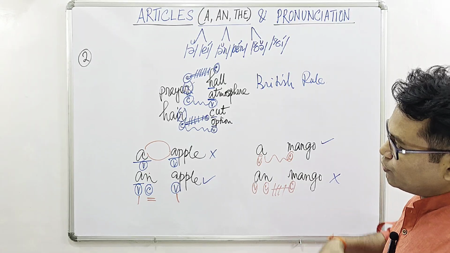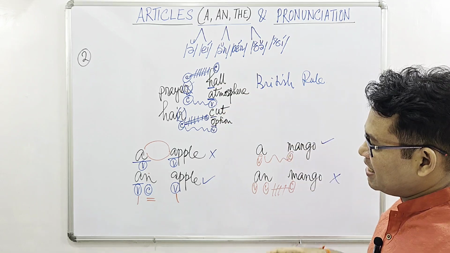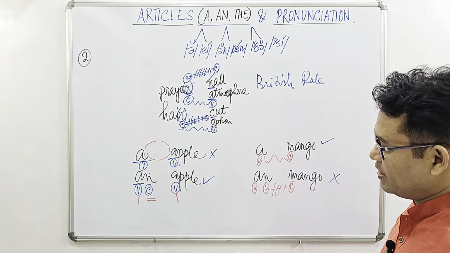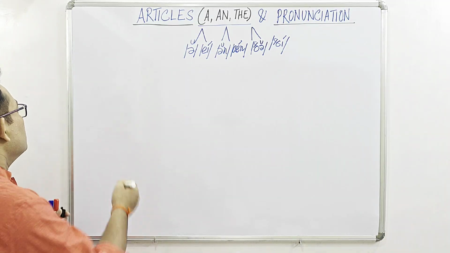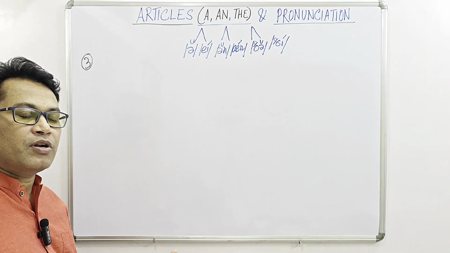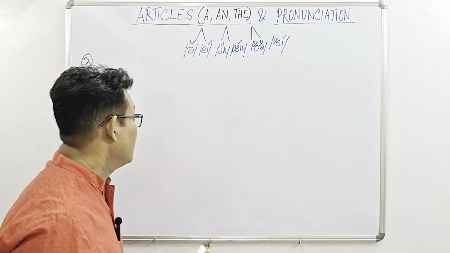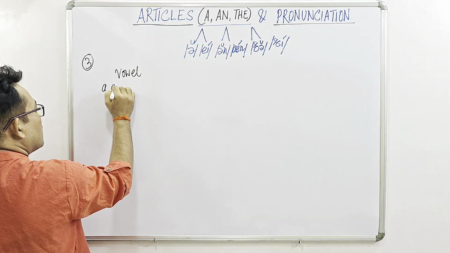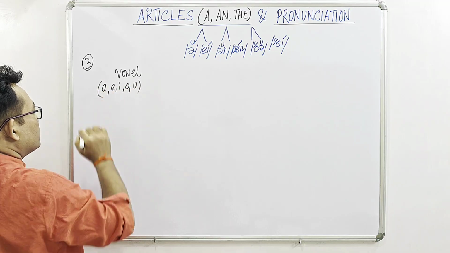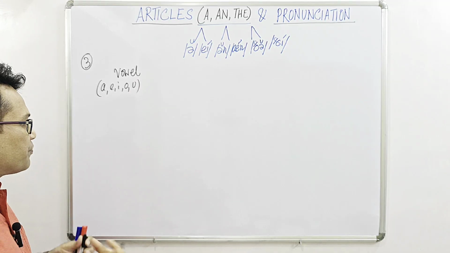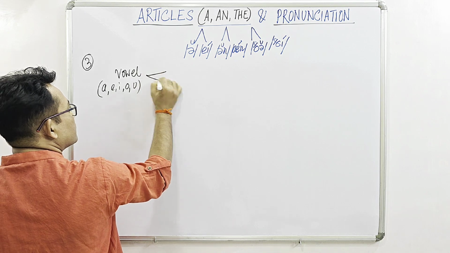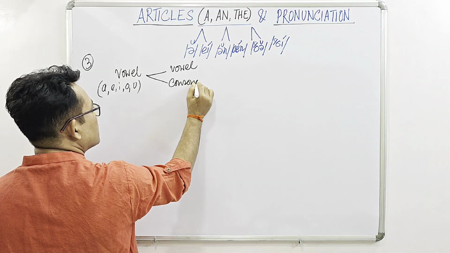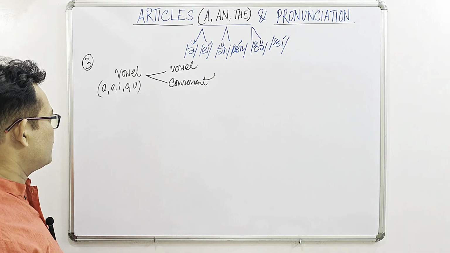Fine, let's now move on to subtopic number 3, where I'll be discussing four major areas which are very, very confusing, and most of the errors actually occur there. So subtopic number 3 is based on this very principle: a vowel, any one of these 5, can produce both a vowel sound and a consonant sound. Okay, that's very, very interesting.